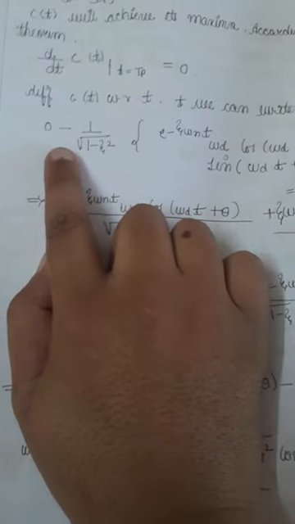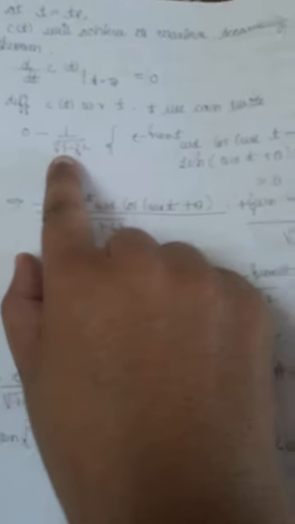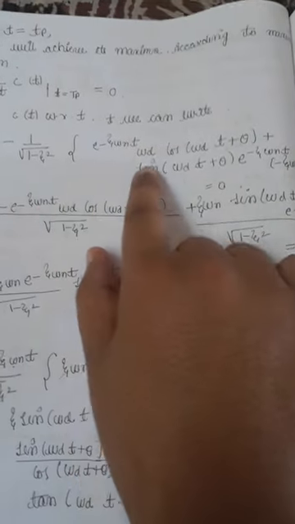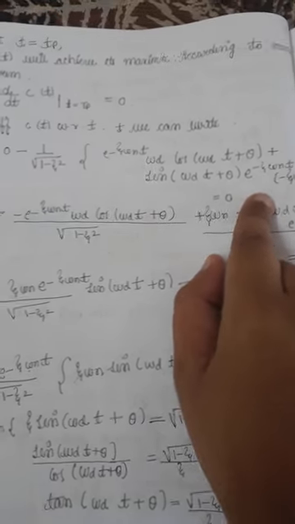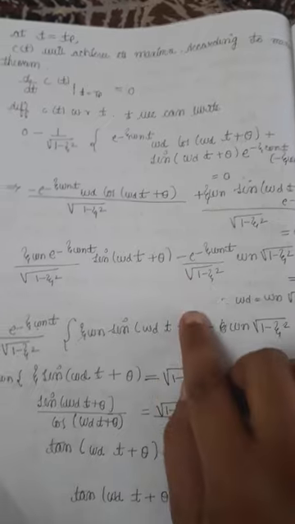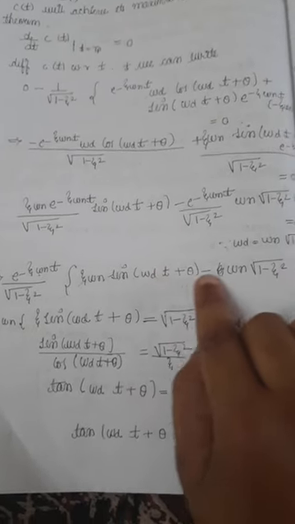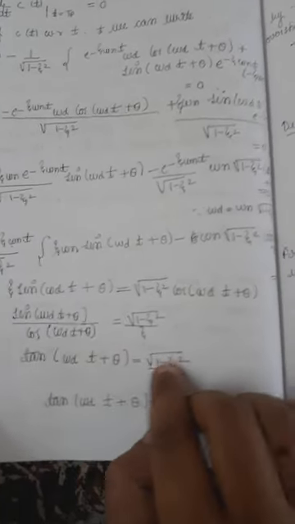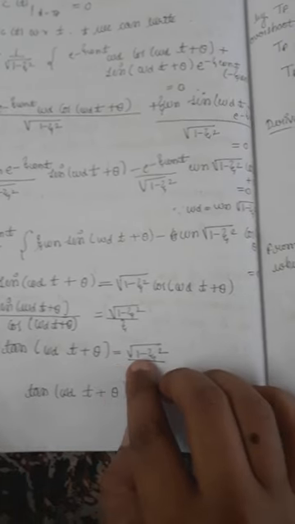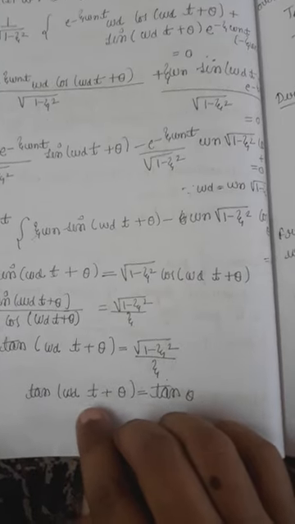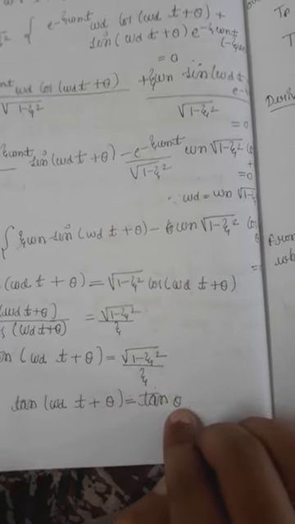If you differentiate, that is in the form of the u and v formula, right? That is 0 divided by under root of 1 minus zeta square. So you will differentiate like this, and after differentiation you will get this. If you keep simplifying, finally you will get this expression. So sine by cos is again tan itself. So tan of omega d t plus theta is equals to under root of 1 minus zeta square divided by zeta. So tan of omega d t plus theta is equals to tan theta.